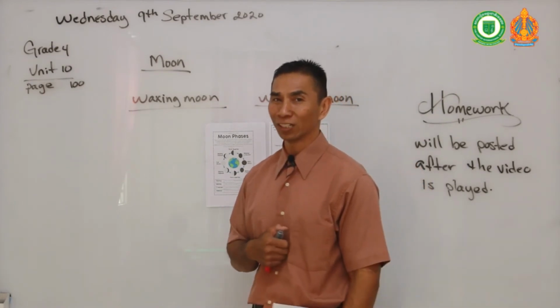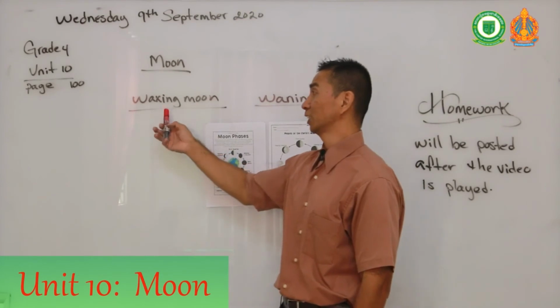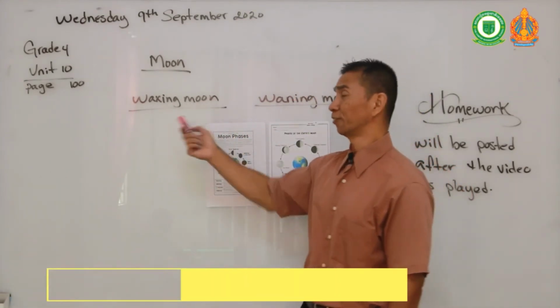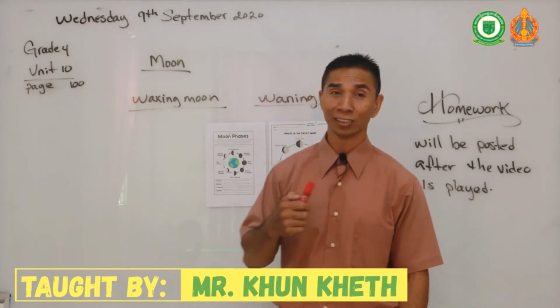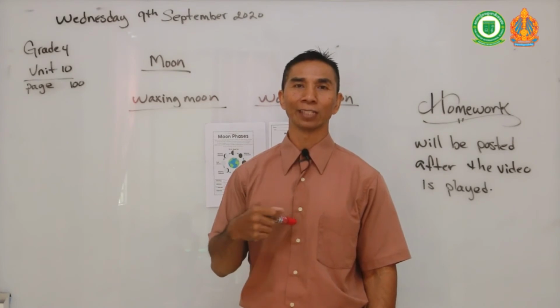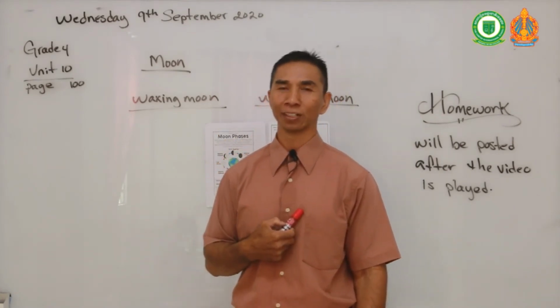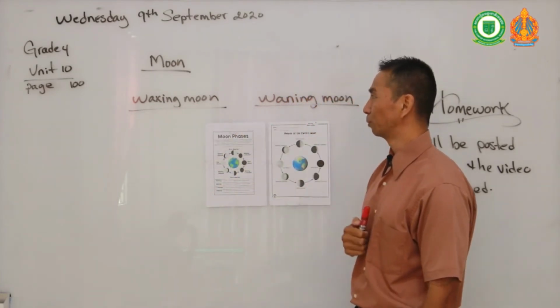So class, what have you learned today about the moon? Can you tell me when a waxing moon begins and a waning moon begins? And when does each phase of the moon end? I will give you a few minutes to answer these questions. Once you have answered, please post it in our Telegram post so I can see that you have answered it. Also, your classmates can see that you know what a waxing moon and a waning moon are.